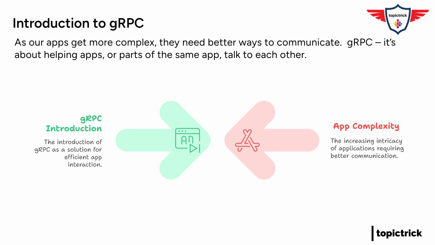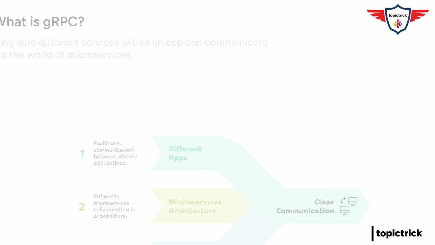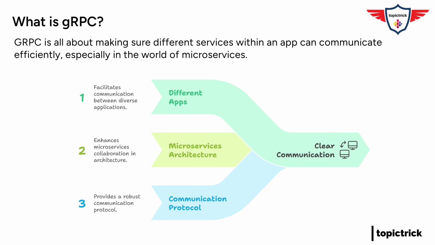Makes sense. Enter gRPC. I mean, it sounds like some kind of sci-fi tech, but really it's just about helping different apps, or even parts of the same app, talk to each other. Yeah, gRPC is all about smooth and efficient communication, especially in the world of microservices, where you've got all these smaller independent services. Okay, microservices, right. We've talked about those before. So it's like each little service needs its own phone line. Exactly. And gRPC makes sure those calls go through crystal clear.